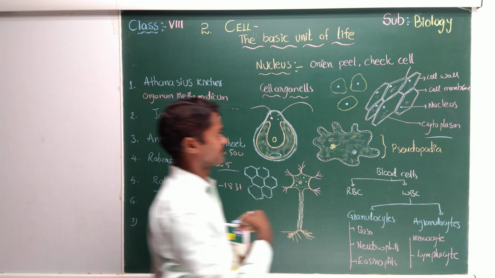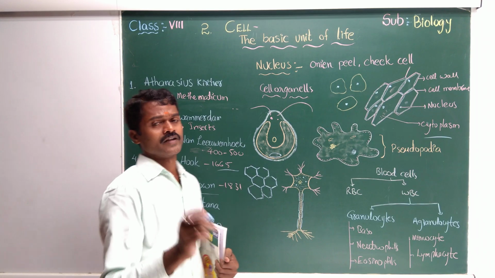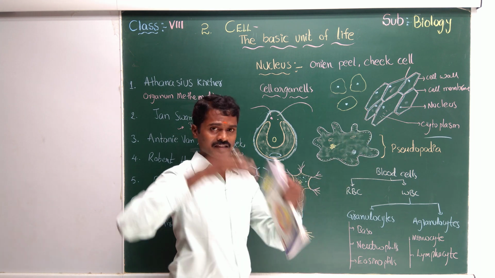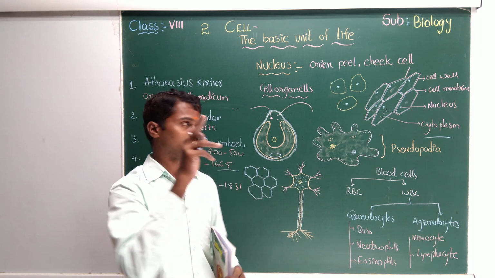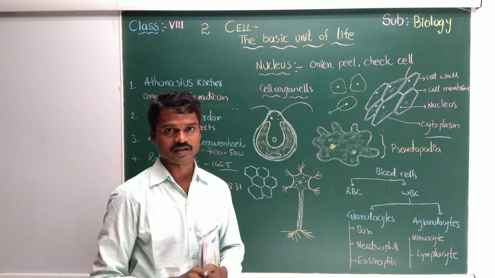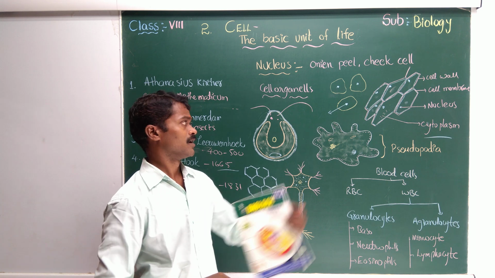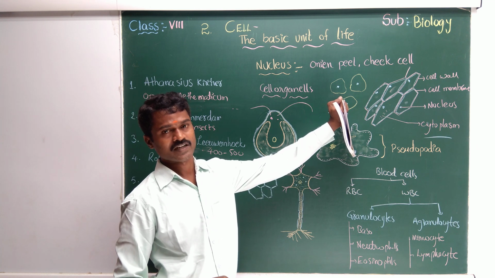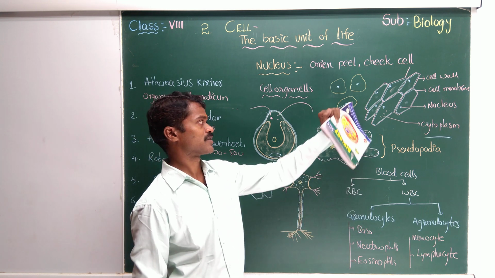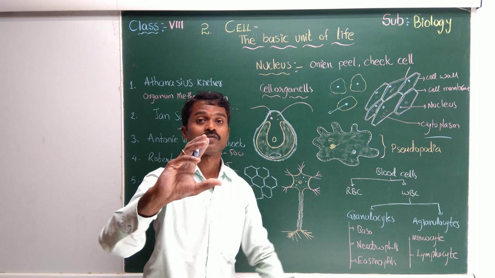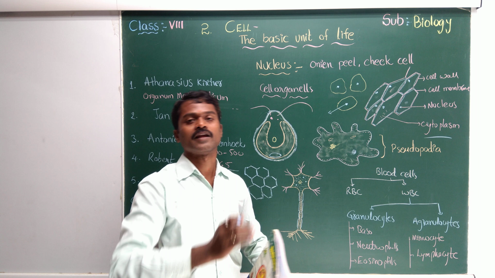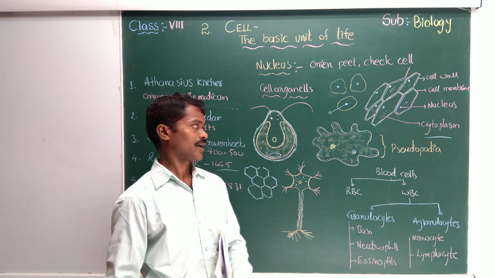Okay, this is cytoplasm. Now you see here the difference between the plant cell and animal cell. In the plant cell, you cannot see the nucleus at the center or middle, but in the animal cell, it is almost at the center itself. What is the reason? There is one reason behind this: vacuoles. It is not about the syllabus; you can see more details in the ninth class. Vacuoles are very small in size in animal cells, and here in plant cells the vacuoles are very big. When the vacuole size is increased, the nucleus will move to the side. Right? Now come to the next.